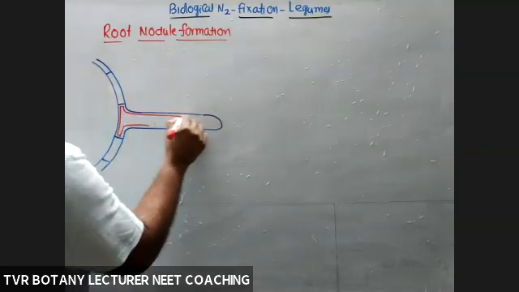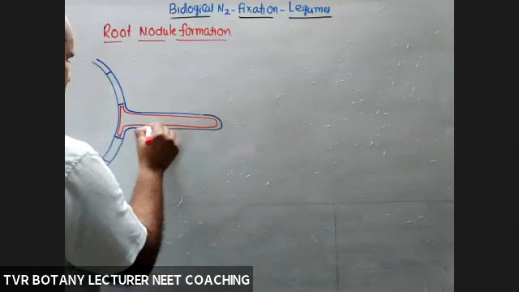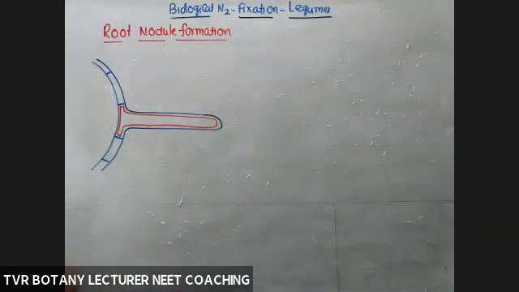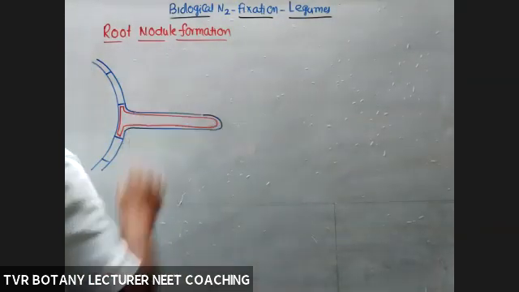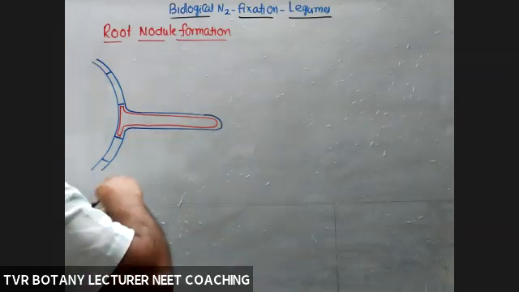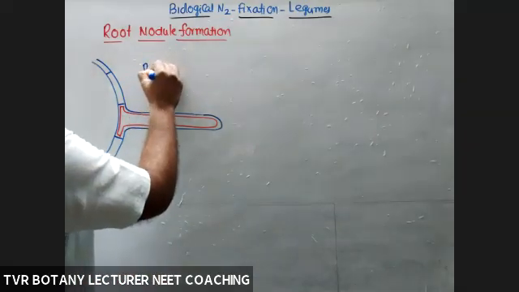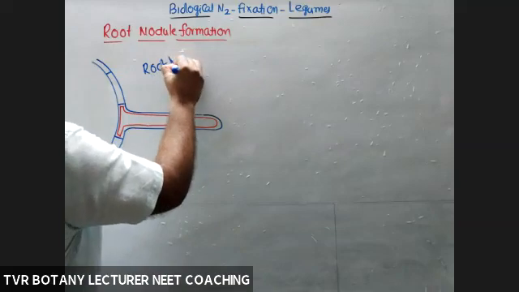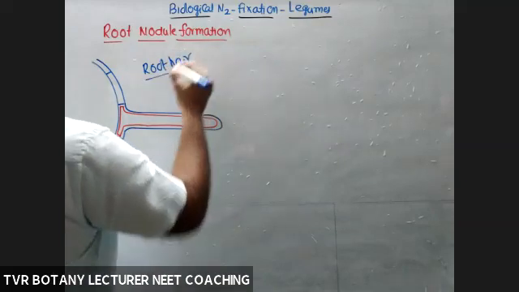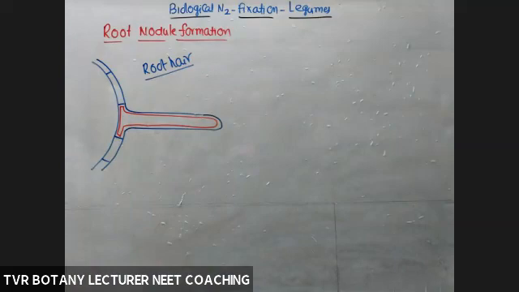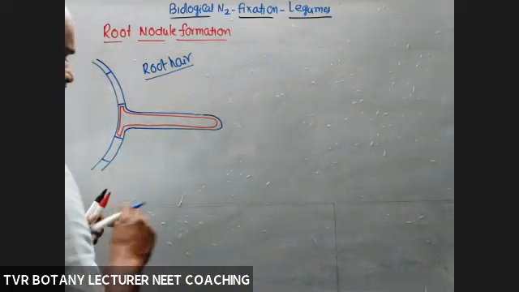The blue colored one, take that as the cell wall, and a plasma membrane. So this is a host root hair. The origin of the root hair is epidermal, exogenous in origin, a living cell with a centrally located vacuole.